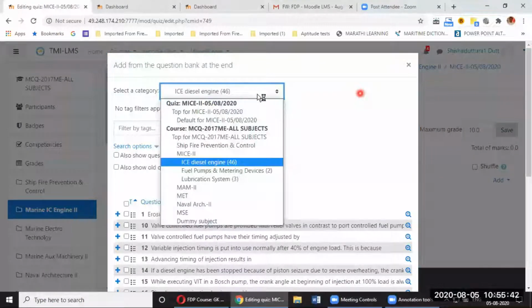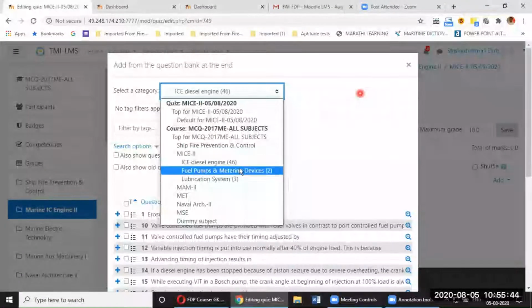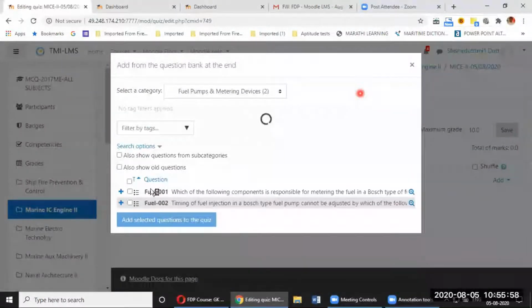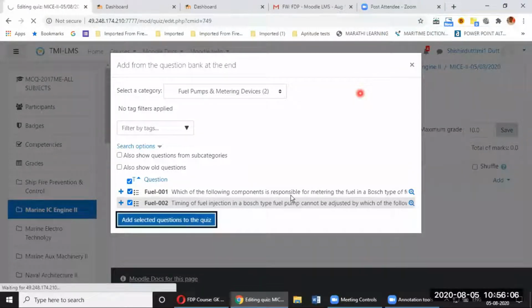I want to put the students to test. I want them to be put to the test from the questions belonging to the first chapter of my course, fuel pumps and metering devices. So I can select this. Since I only created 2 questions, I have 2 questions over here. So I can select it and add selected questions to quiz. I will add them.